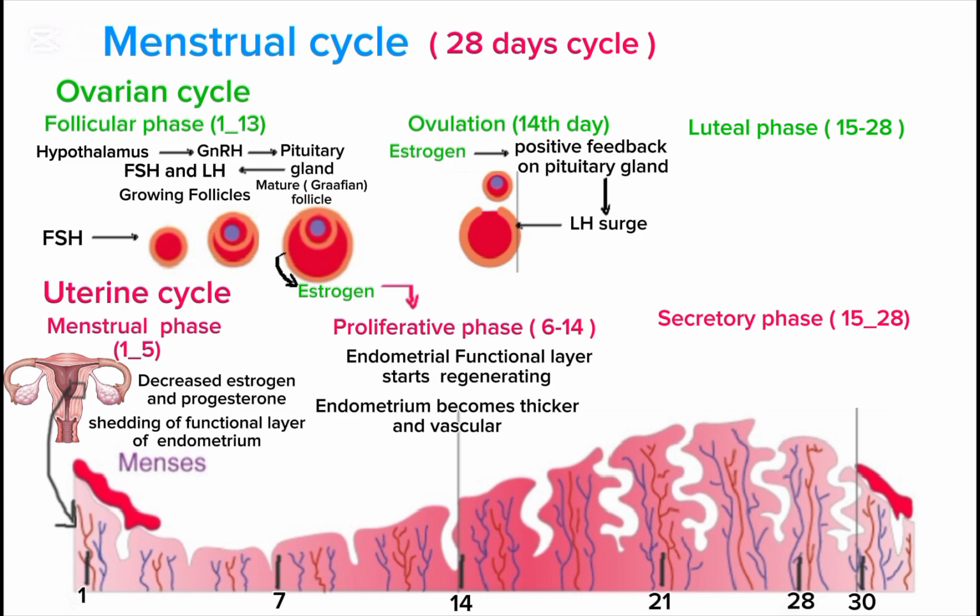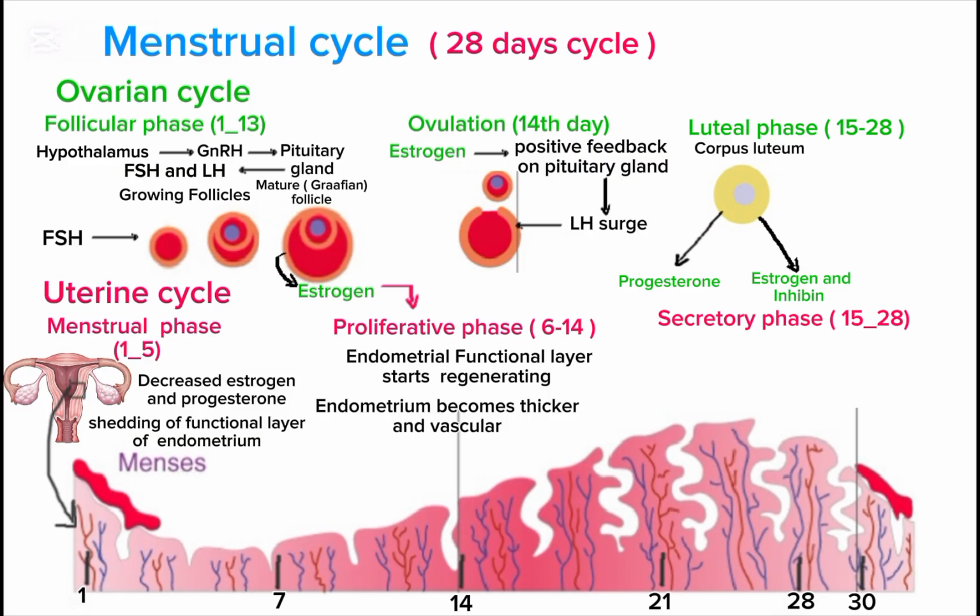After ovulation, the luteal phase of the ovarian cycle begins, which usually occurs from day 15 to day 28. The mature follicle after releasing the egg converts into the corpus luteum. The corpus luteum secretes a large amount of progesterone and some amount of estrogen and inhibin. The combination of progesterone, estrogen, and inhibin from the corpus luteum suppresses the hypothalamus and pituitary gland, so levels of follicle stimulating hormone and luteinizing hormone fall. It prevents the development of follicles during the second half of the cycle.